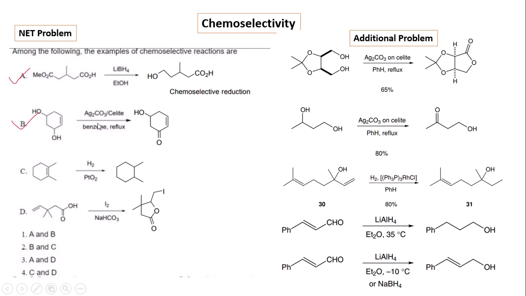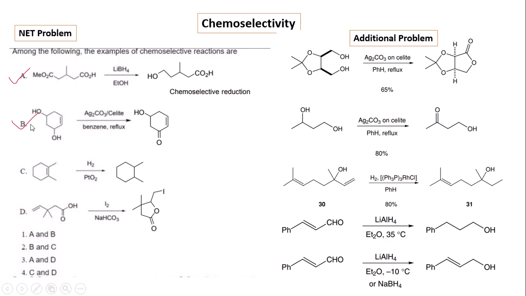But here, in the case of silver carbonate on celite in benzene reflux, only the allylic hydroxyl group is oxidized compared to the non-allylic hydroxyl group. So these two are regioselective reactions. But in the hydrogenation reaction, there is only one reaction possibility, and in the case of the alkene iodolactonation reaction, only the alkene center is present. So C and D are not regioselective reactions.